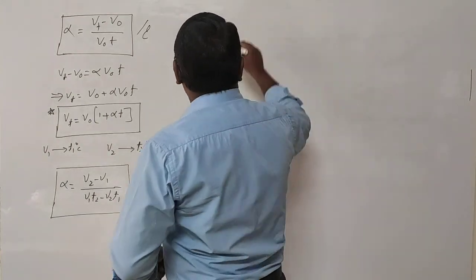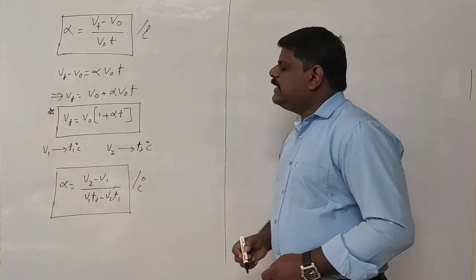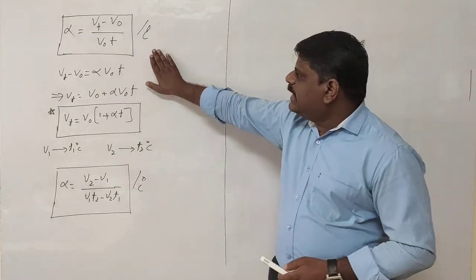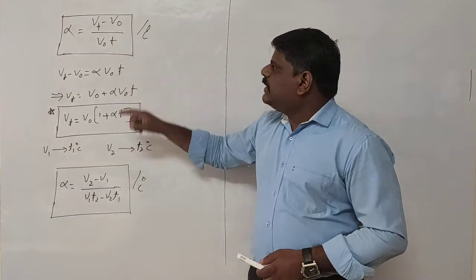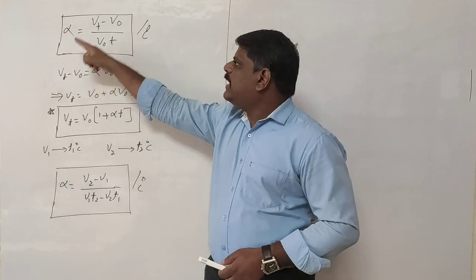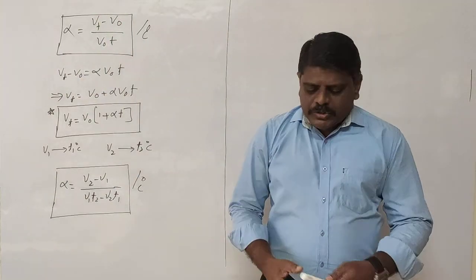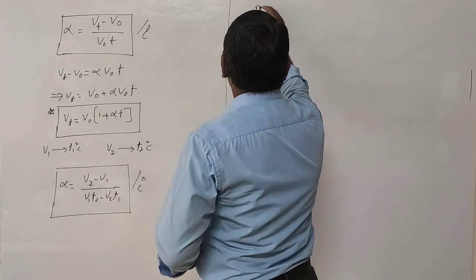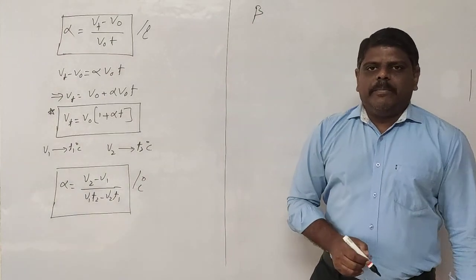Next we are going to discuss the pressure coefficient. Once you are familiar with the volume coefficient, it will be very easy to define the pressure coefficient also, because the same type of constants will be there. What changes is the symbol: in place of volume, you write the pressure. So here the pressure coefficient can be represented by beta.